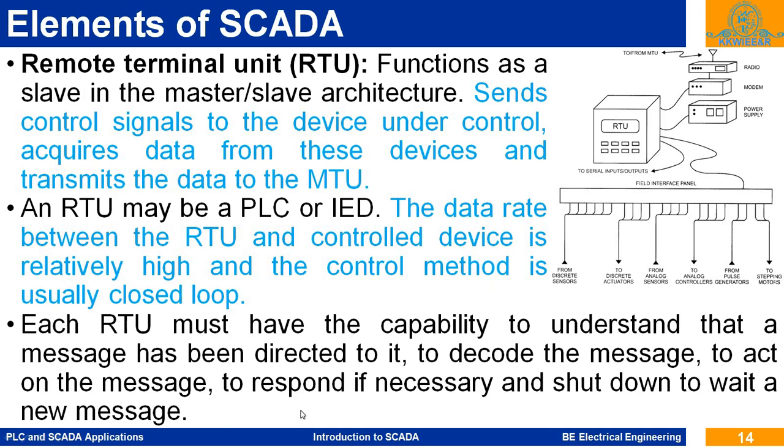Once the data from the MTU is received, the RTU must be able to identify to which remote terminal unit the data is sent. Then it must have the capability to decode the message, act on the message and respond if necessary, and shut down to wait for the new message.